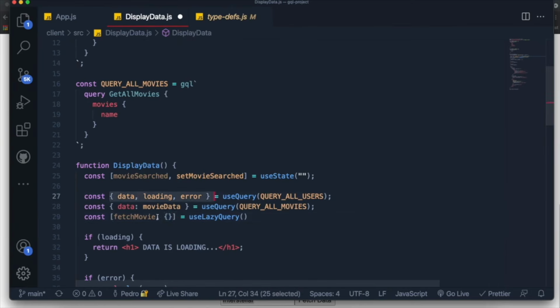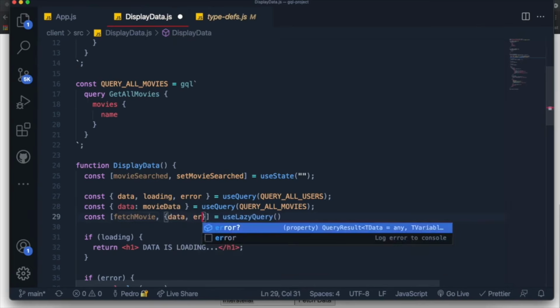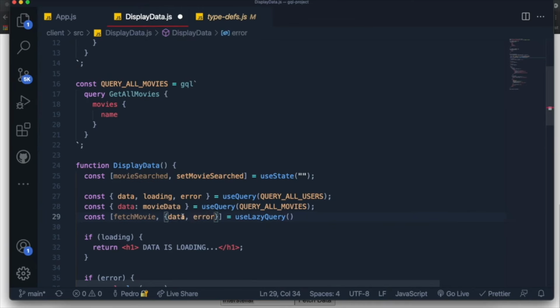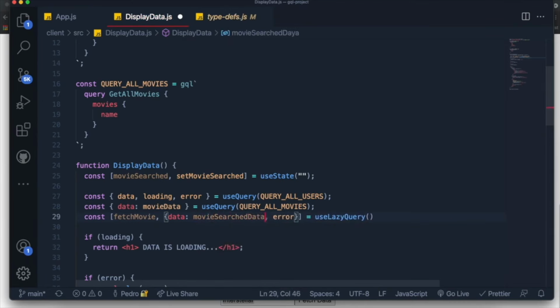So we need to first pass the name of the function and then what we want to grab from the data. So I can grab the data, I can get any errors, and those are the two that I really want for this one. So I'll call this movieSearchData, and I'll call this movieError like this.